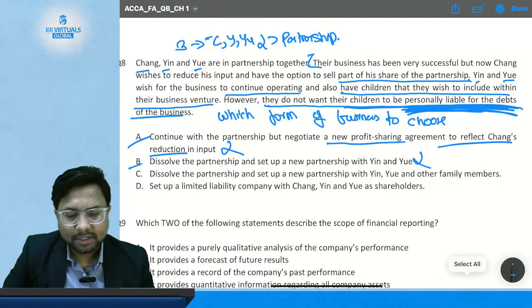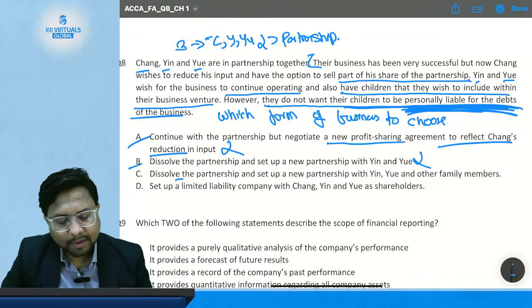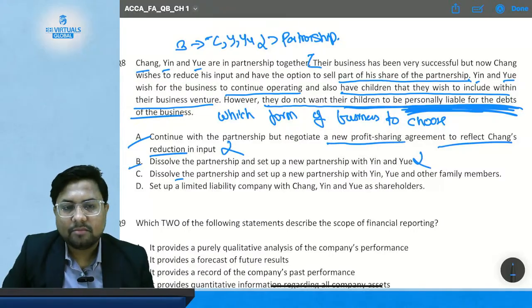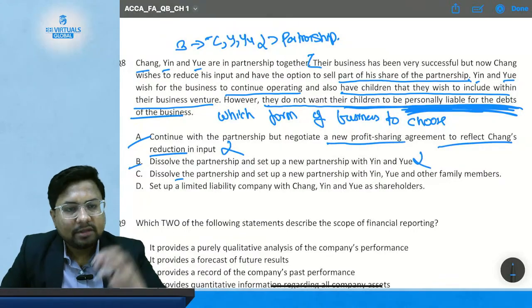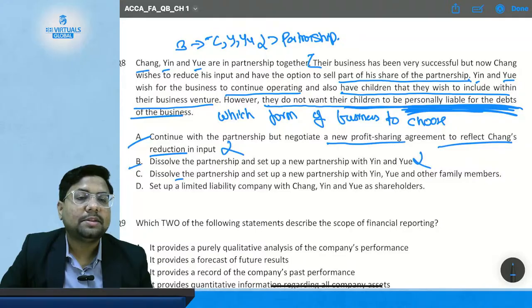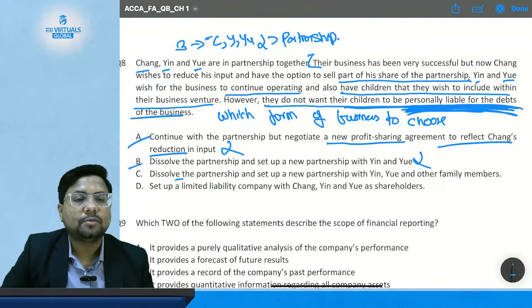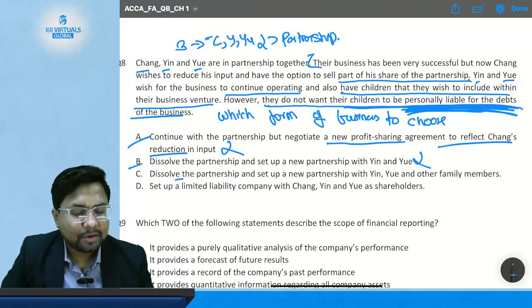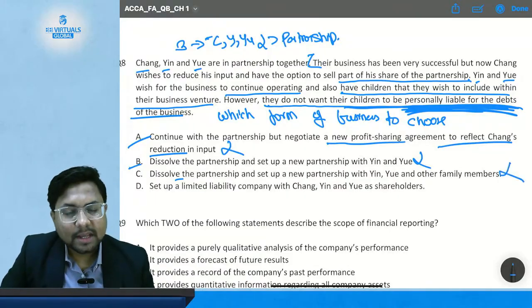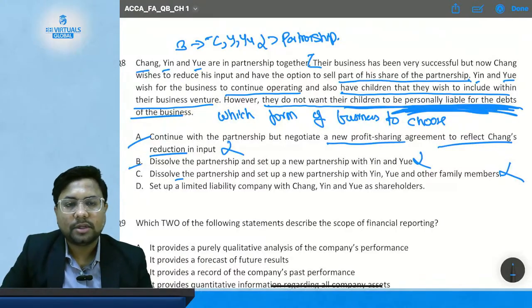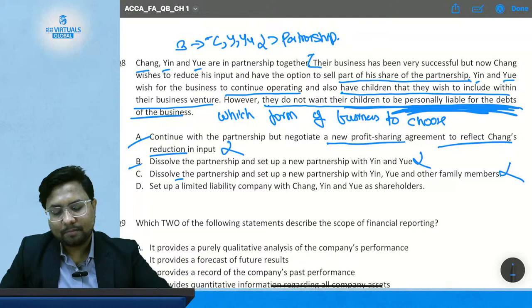Then option C, dissolve the partnership and set up a new partnership with Yen and Yu and another family member. Even after including another family member, your personal liabilities, your personal assets are still used to pay back the obligation debts of the business. You still have the unlimited liabilities. So this option is also incorrect, because their primary concern that their children should not be personally liable for the debts of the business is still not met.